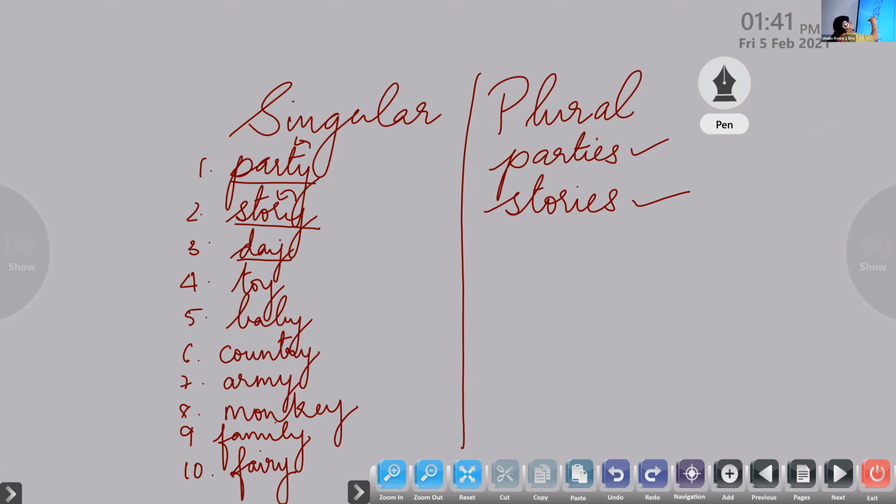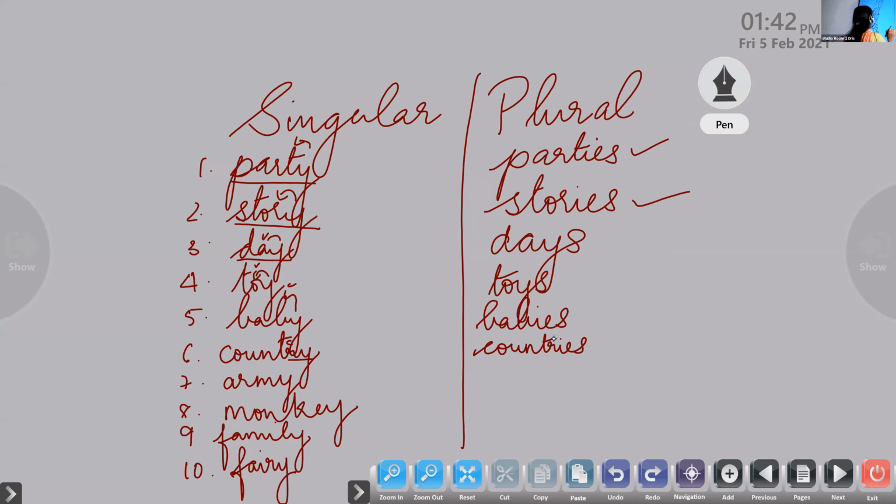Day. It is preceded by a vowel, so it is days. Toy is also preceded by a vowel, so it is toys. Baby is preceded by a consonant, so it is babies, B-A-B-I-E-S, babies. Country is also preceded by a consonant, so it is C-O-U-N-T-R-I-E-S, countries.